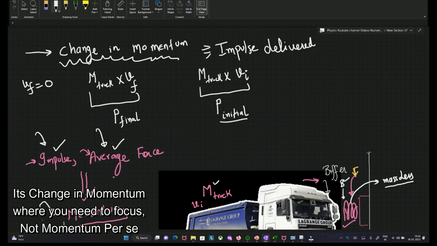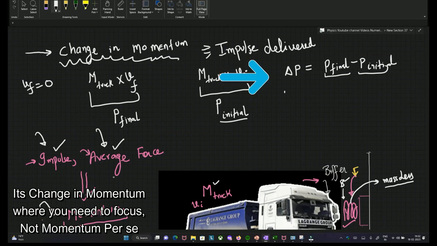Let me just tell you what exactly it amounts to. So delta P, which is change in momentum, is equal to P final minus P initial. And if you notice this, it will be M into 0 minus M into Vi. So this is the mass of the truck being referred to. So the truck has undergone a change in momentum.